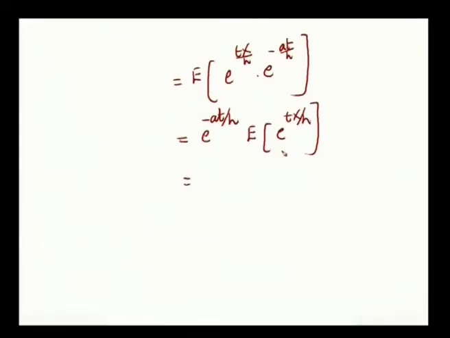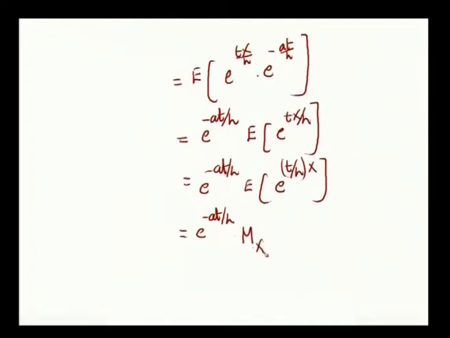Okay. What is this expectation stands for? This is expectation of e power t by h into x. This can be written as e power minus at by h, expectation of e power t by h into x, everything is in the product, right, I am just arranging it. This is e power minus at by h into expectation of e power t by h into x. This is written as mx of t by h.